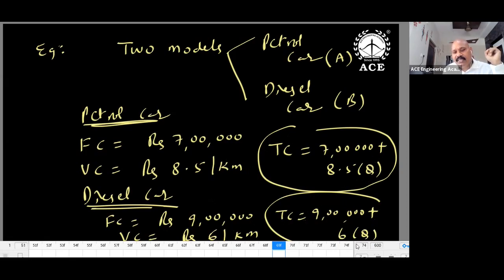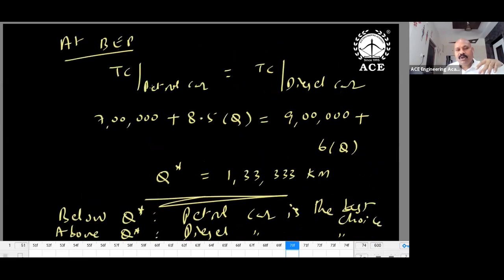In this diesel car, total cost is equal to 9 lakhs plus 6 into Q. At the break-even point, total cost of petrol car is equal to total cost of diesel car. So Q is equal to 1,33,333 kilometers, roughly 1,30,000 kilometers. So above 1,30,000 kilometers, the diesel car is the best. Below this, the petrol car is the best.